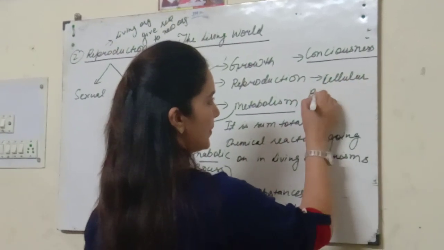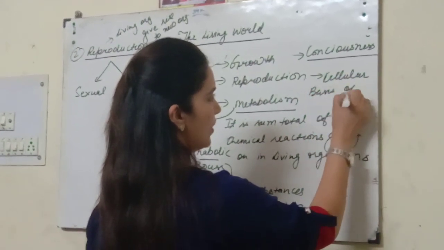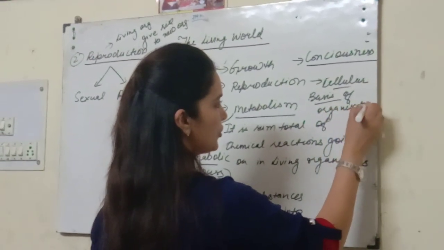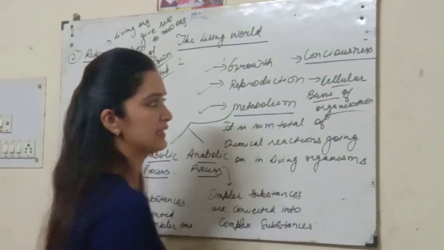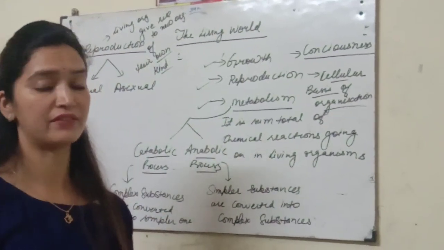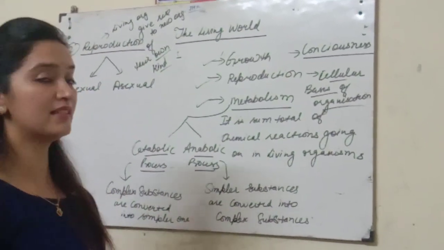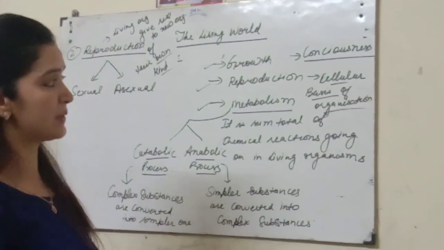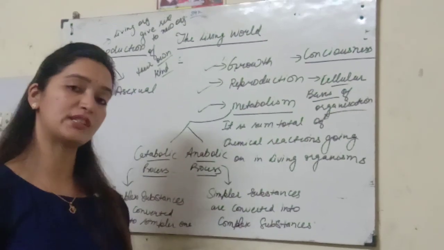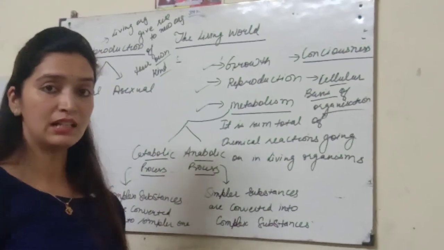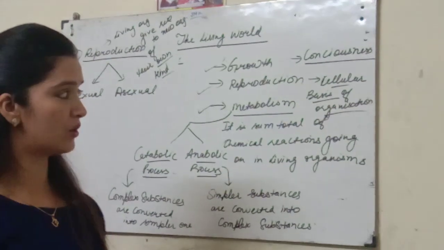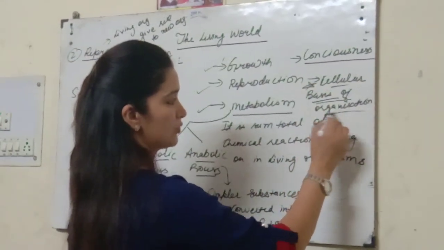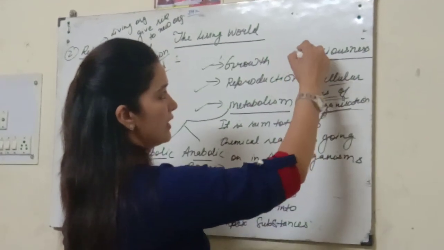One more important thing for living organisms is the cellular basis of organization. You might have heard in your junior classes that the cell is the basic unit of life. That means all living organisms have cells. That may be a single cell, that may be multiple cells. If they have a single cell, they are called unicellular organisms. If they have multiple cells, they are called multicellular. So cellular basis is the basis of living organisms.